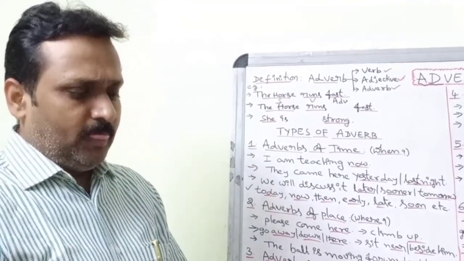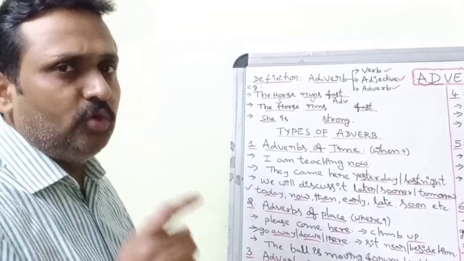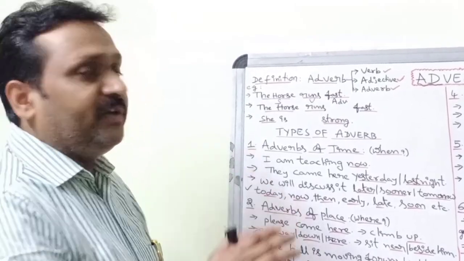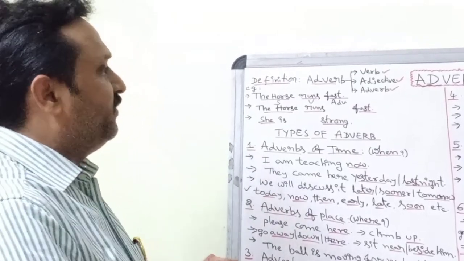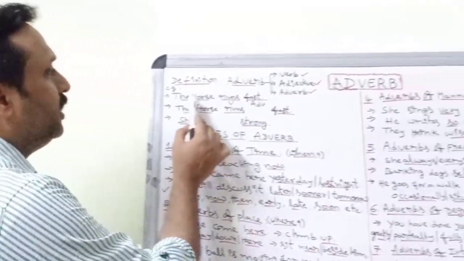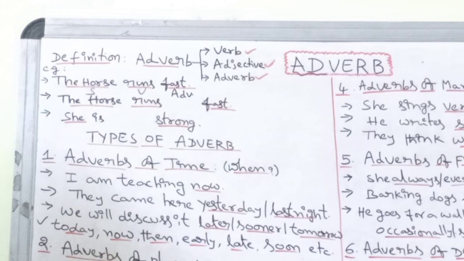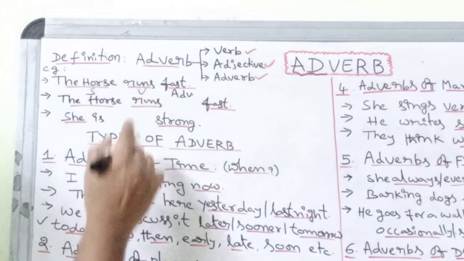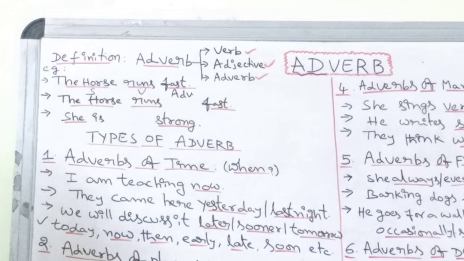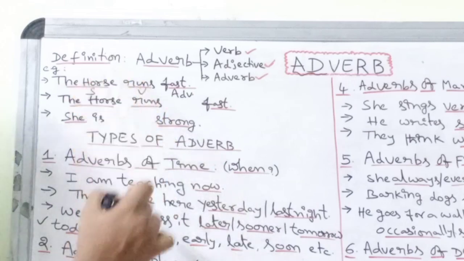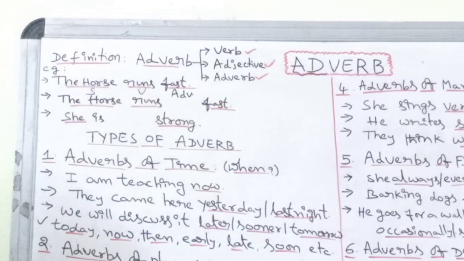A very simple, blunt hint I can give you to identify it very easily, my dear friends. Just have a look at the board, look at the example. The horse runs fast. I am saying this word fast is coming in the sentence for the sake of the verb. So it is qualifying, modifying, adding something more to the meaning of this verb. That's why it becomes an adverb. But the question is how can we get it confirmed? It's a blunt hint, dear friends.